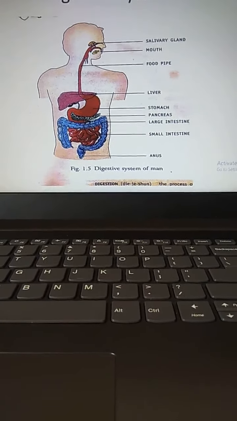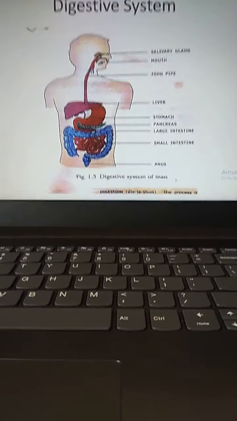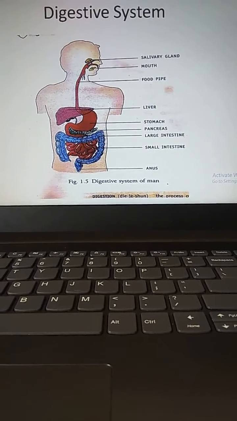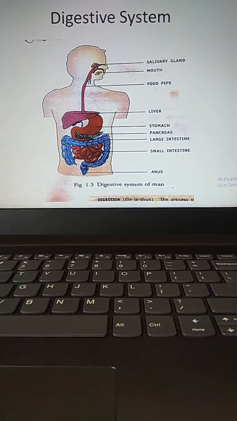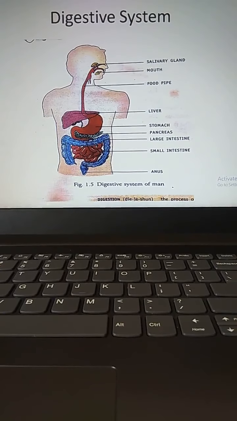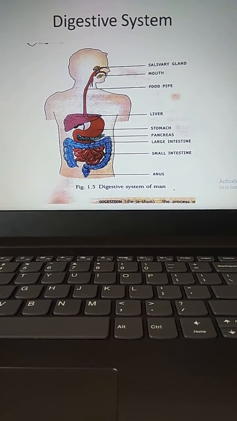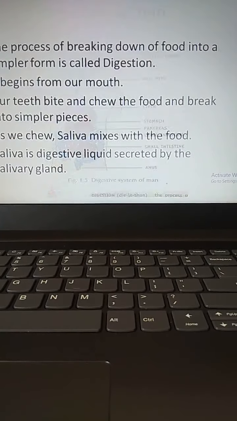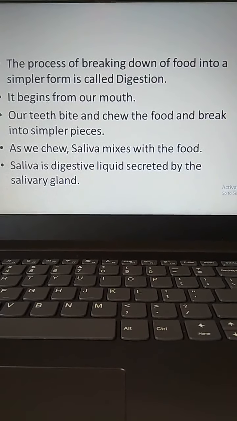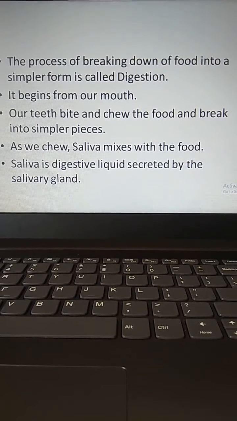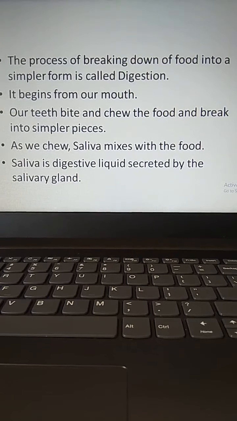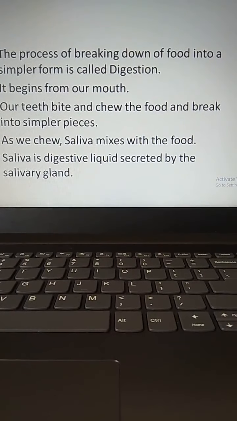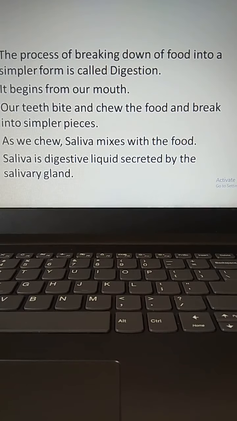Yes, students, when you are hungry, what do you do? You eat food. The food that we eat is not directly used to provide energy. It is broken down into a simpler form. So first of all, what is digestion? The process of breaking down food into a simpler form is called digestion. Whatever food you eat, first of all, it will break down into a simpler form. This process is called digestion.